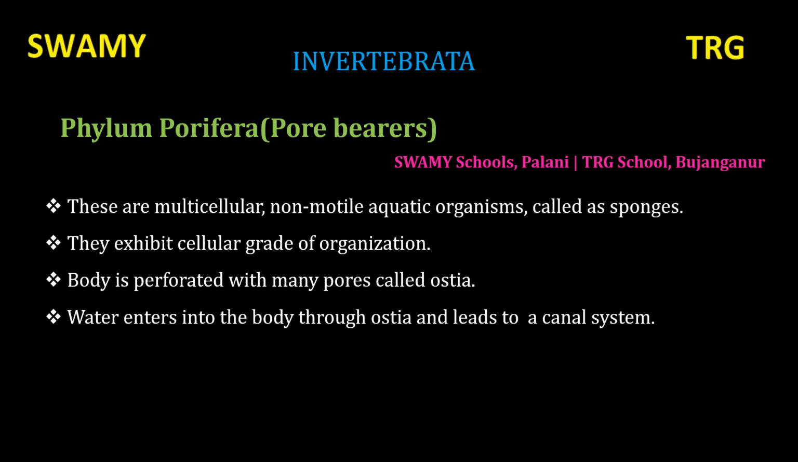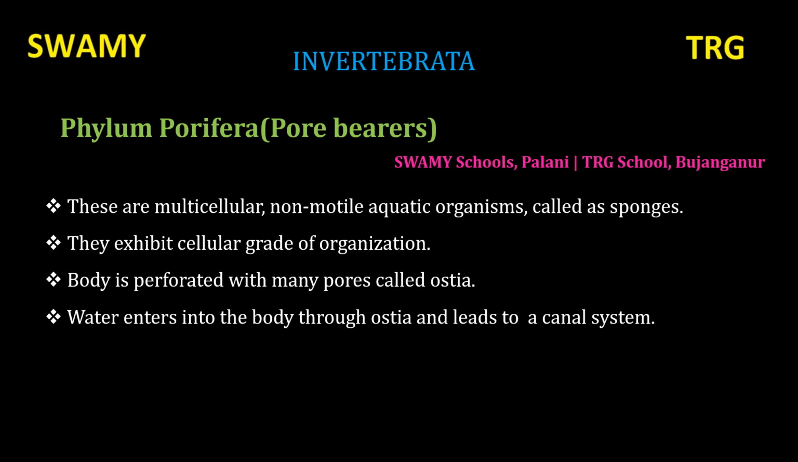Body is perforated with many pores called ostia. That is, body is covered by many pores. The pores are called ostia. Water enters into the body through these ostia and leads to a canal system. Food and oxygen are transported through these ostia. This forms the canal system. Canal system is a tube-like structure. Using the canal system, water and food enter and exit the body.